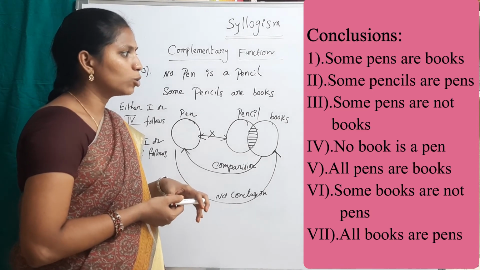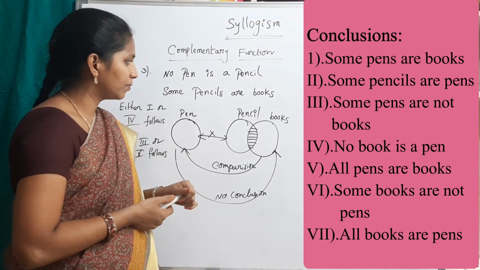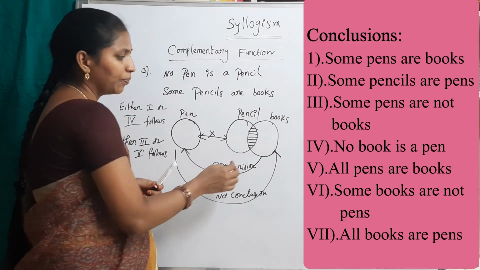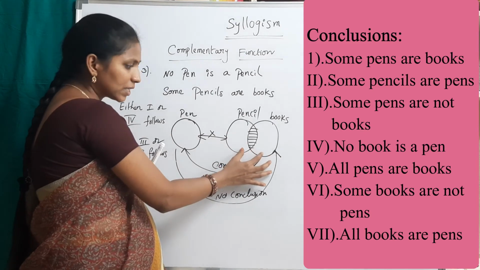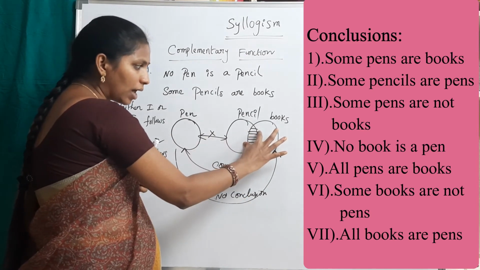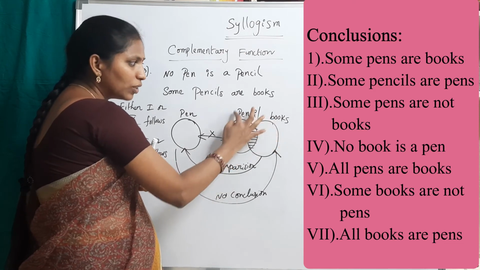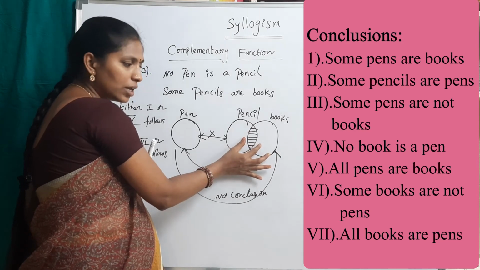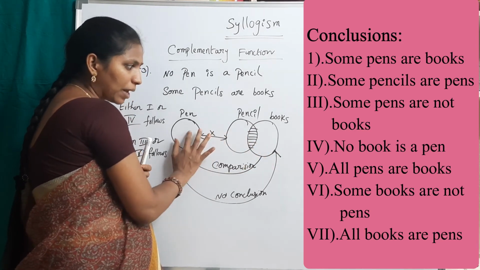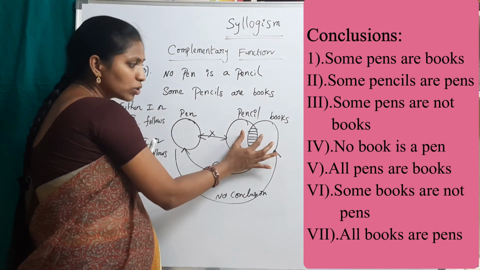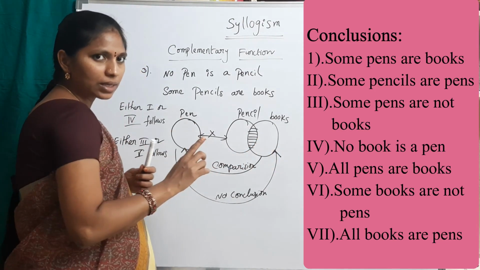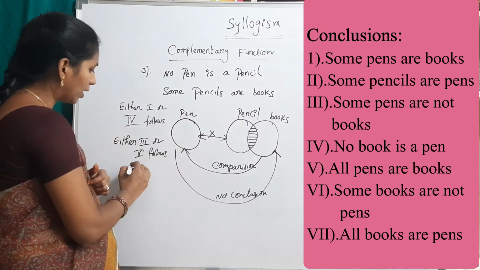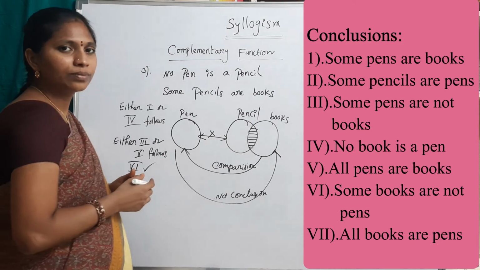Now coming to the sixth conclusion, some books are not pens. See, some books are not pens. Yes, definitely we can say that, because there is a comparison between the intersection part and the alone part. Yes, because of these pencils, some books and this part is also pencils. So there is no relation between pencil and pen. Then we can say that negative. So some books are not pens. That follows. So which one? The sixth one follows.